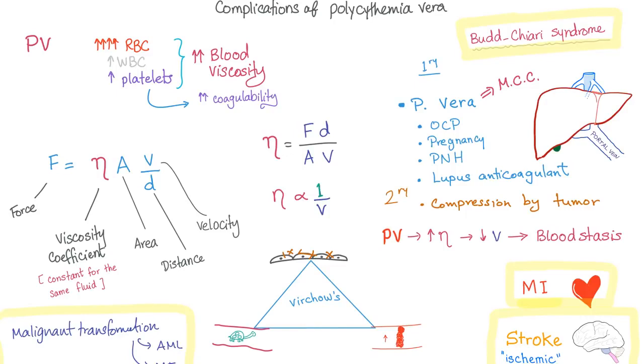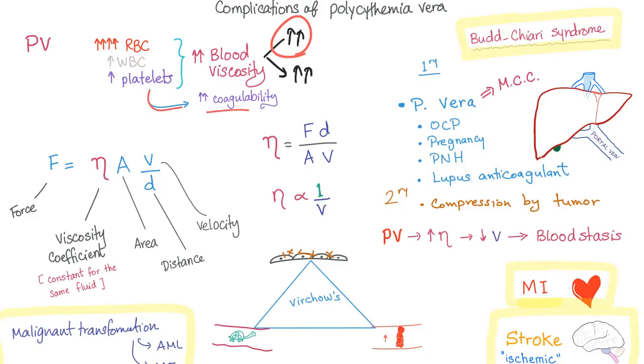Complications of polycythemia vera. Pay close attention. You have a myeloproliferative disorder, which will lead to increased blood viscosity, because blood viscosity is either due to increased red blood cell or cell count, or increased plasma. In polycythemia vera, it's due to increased blood cell count. Platelets will lead to increased coagulability, maybe.